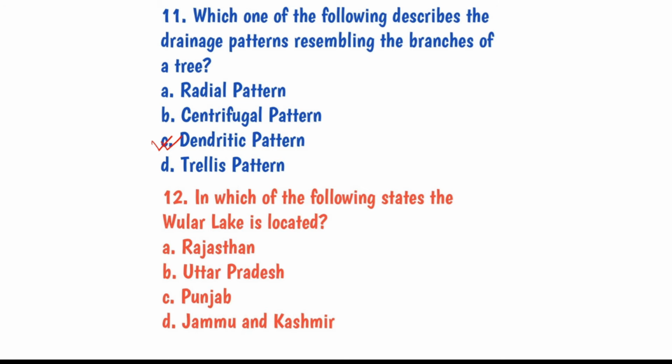Question number 12. In which of the following states is the Wular Lake located? Wular, as you know, is a freshwater lake of Kashmir. Freshwater lake of Kashmir. So the right answer is D, Jammu and Kashmir.